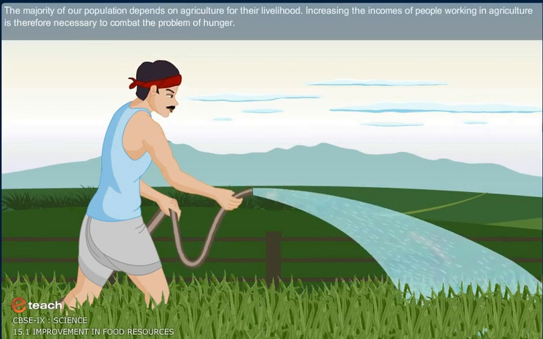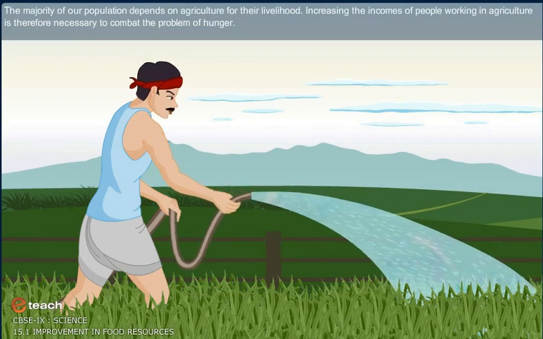The majority of our population depends on agriculture for their livelihood. Increasing the incomes of people working in agriculture is therefore necessary to combat the problem of hunger.